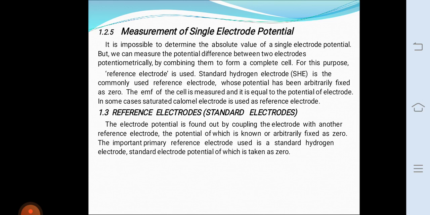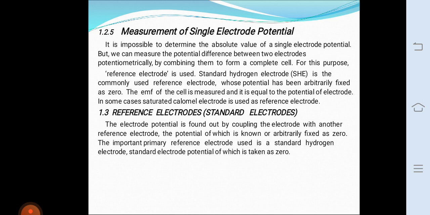It is very difficult to set up a hydrogen electrode, so other electrodes called secondary reference electrodes, like the calomel electrode, are used. First one is the standard hydrogen electrode, an example of a primary reference electrode.